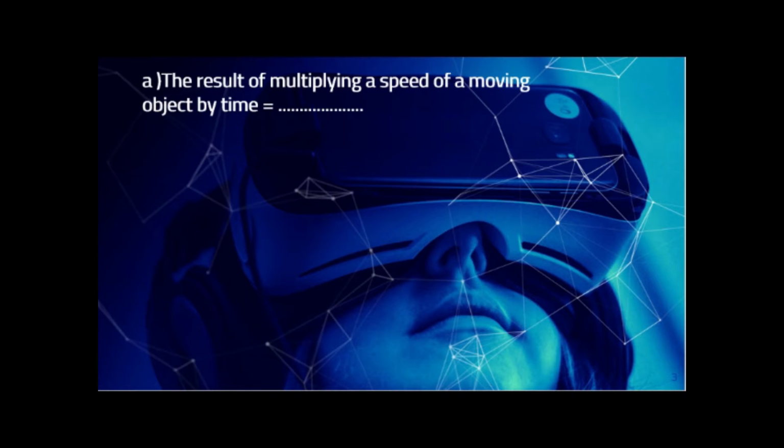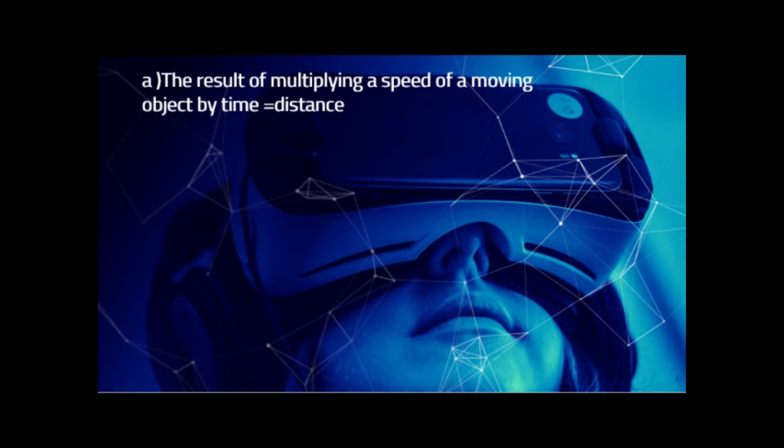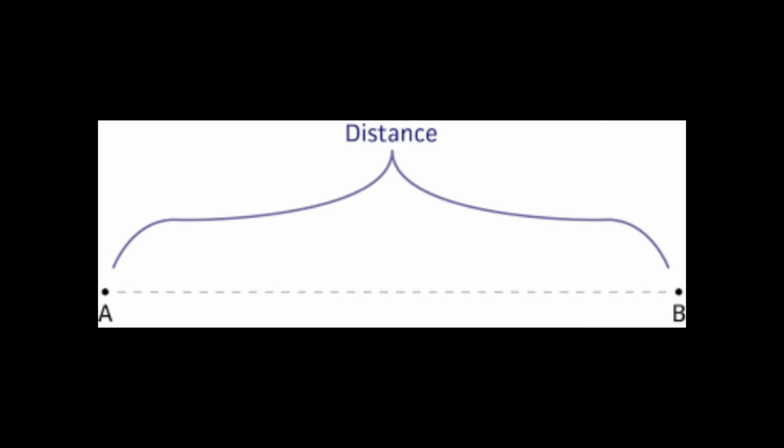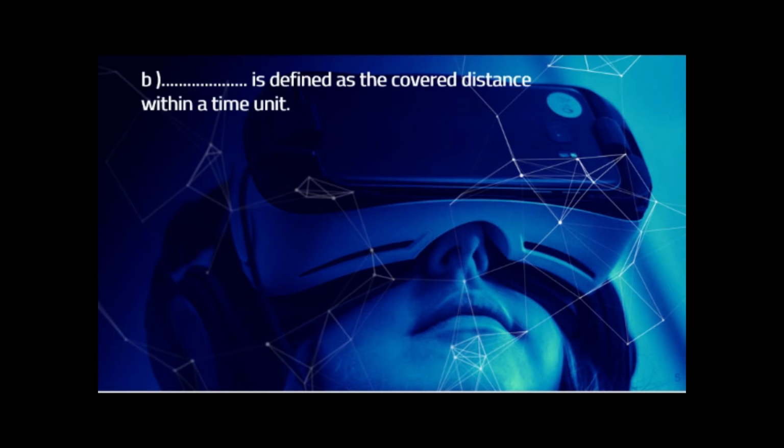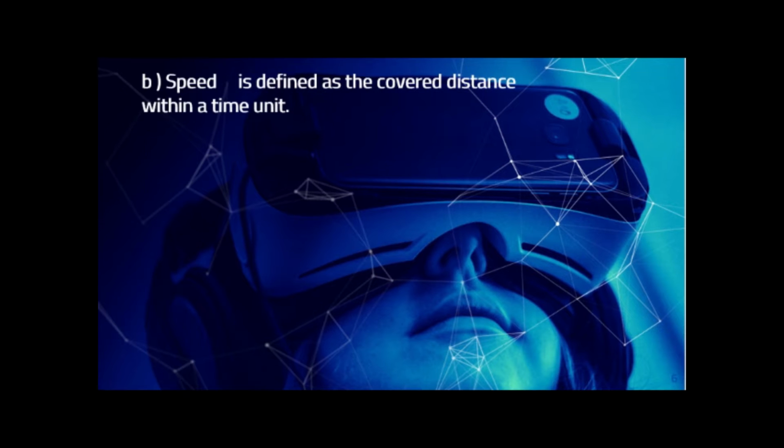The result of multiplying speed of a moving object by time. This means that speed by time equals distance, as speed can be defined as distance over time. Question number B. Speed is defined as the covered distance with a time unit. This is the definition of what, children? This is the definition of speed. Speed is defined as the covered distance with a time unit.